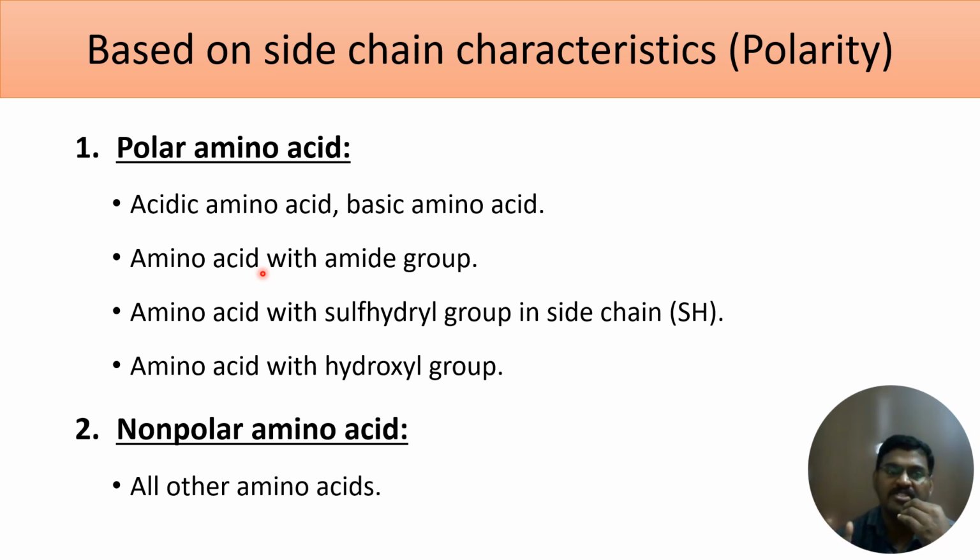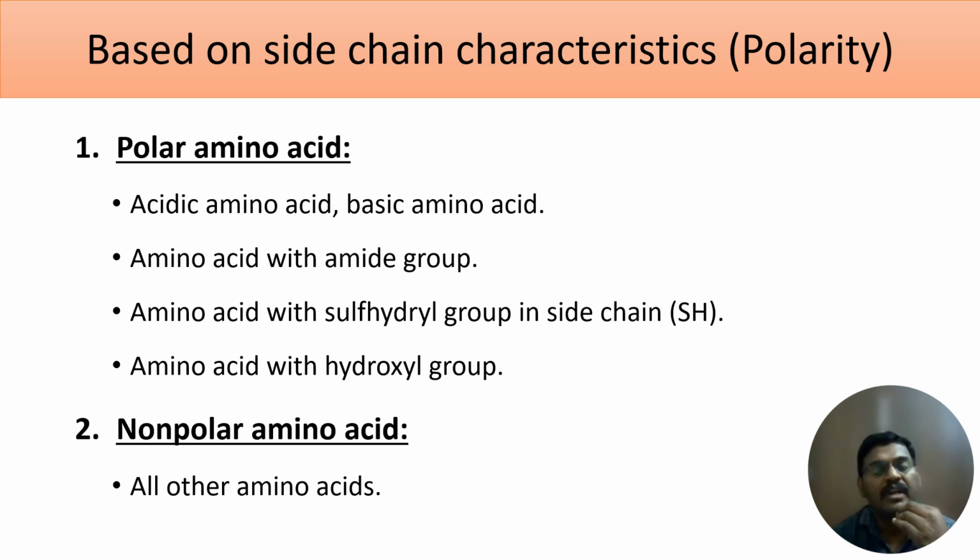Okay, it's easy to remember, right? If you can remember the set of amino acids that come under polar, the rest of the amino acids will be non-polar. So that's all about classification based on side chain characteristics, that is whether the side chain is polar or non-polar. The importance of knowing this polarity of the side chain I will explain in the class.